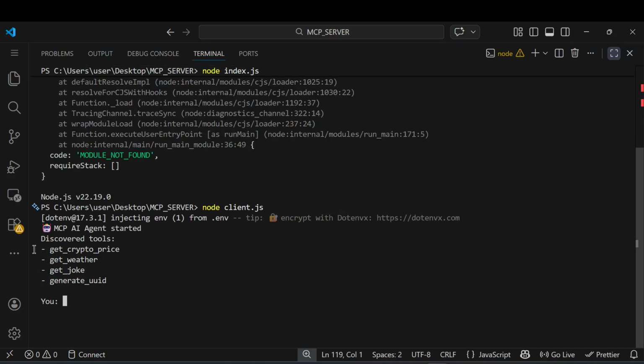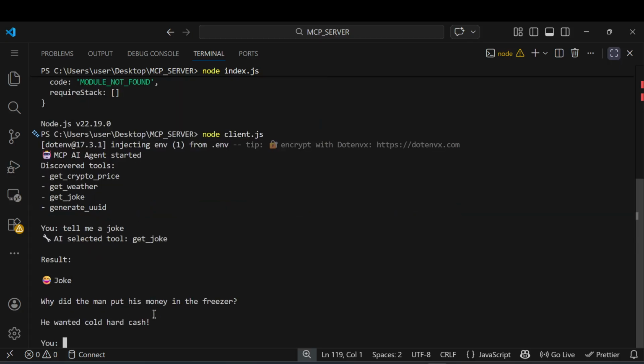You can see we are not telling it anything, and it automatically detects the tools: get crypto price, get weather, get joke, everything is there. I just ask, hey, tell me a joke. The AI selected the get joke tool. We are not telling it that if this condition holds, it has to do this. It is automatic. We can add as many tools as we want inside our server.js file, and they are automatically selected by your AI agent.